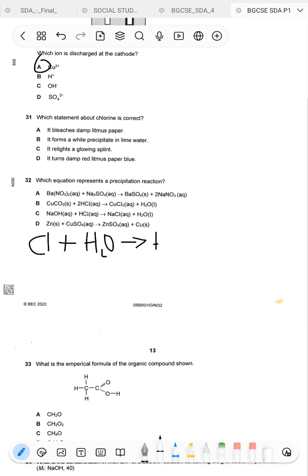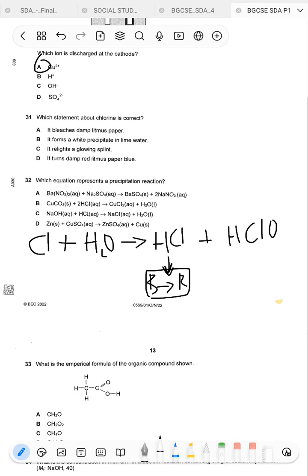So this gives us hydrochloric acid and hypochlorous acid. Now these are both acids, but I'm just going to look at the HCl for now. Now the HCl is going to turn the blue litmus paper red. Okay, it will temporarily turn the blue litmus paper red.